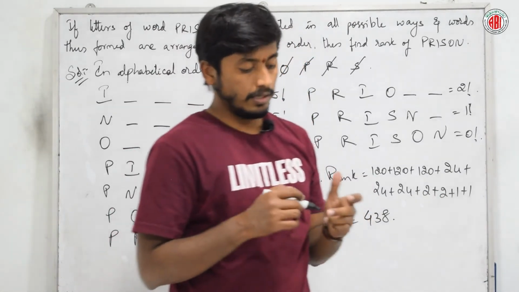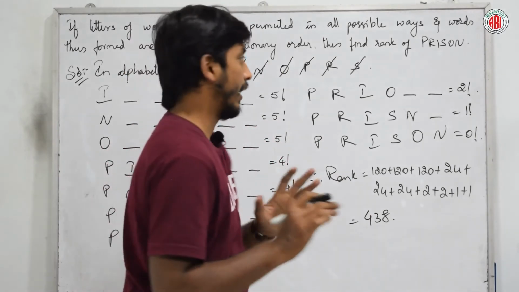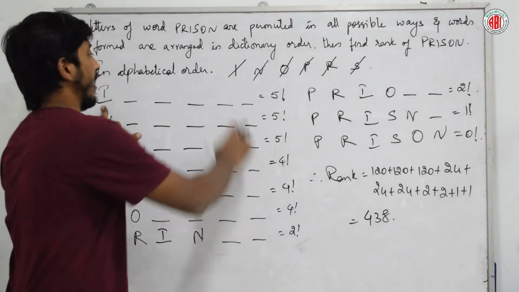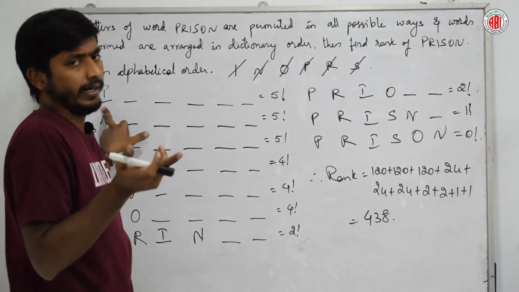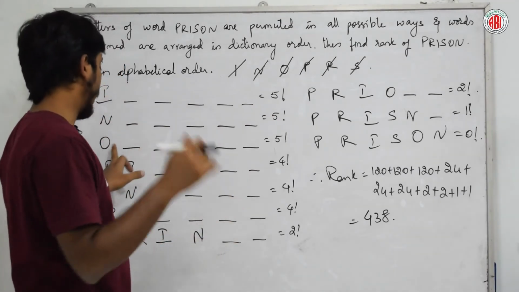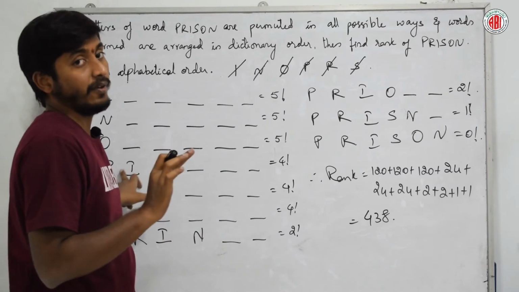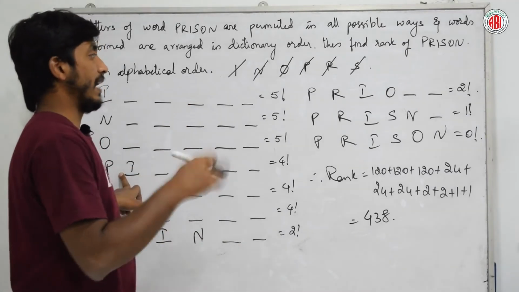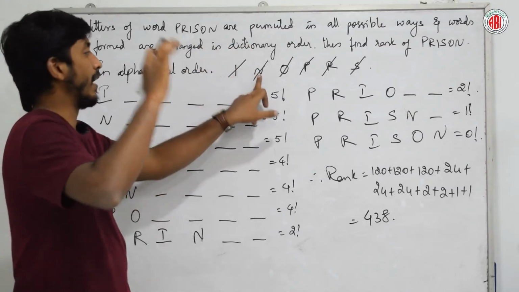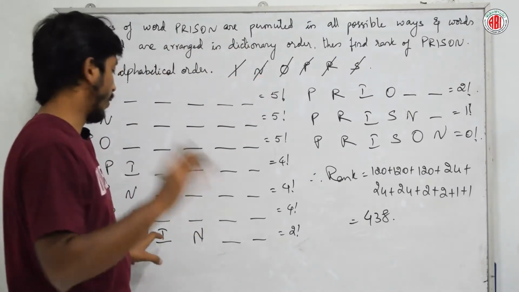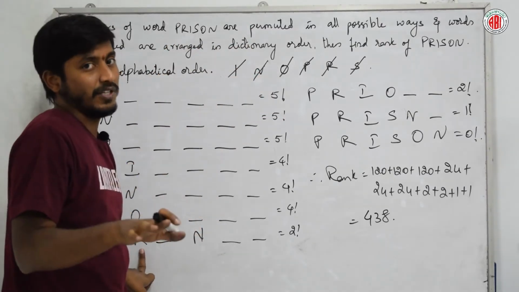Is it right? What did we do here again? Again, starting with the first letter, in arranged order. I, inside I, will we get it? No, we are not getting it. Inside N, will not get. Inside O, will not get. Inside P, will get. So obviously, again inside P we will have different ranks. I, no, it's not possible. N, not possible. O, not possible. I, yes, it's possible.